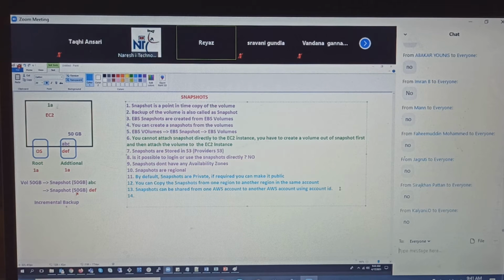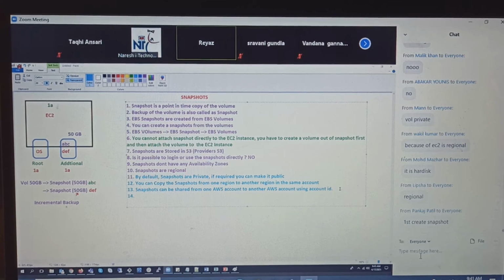Answer is no. Reason? No is the answer, but what is the logic? Why can't you do that? Oh yeah, it is a hard disk, it is regional, it is private, that is all correct. Pankaj, you are right.